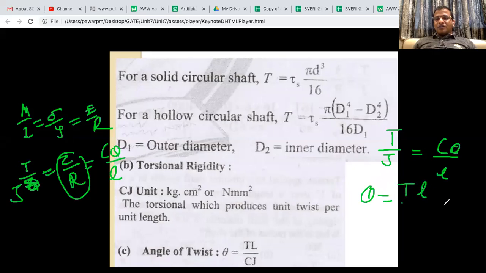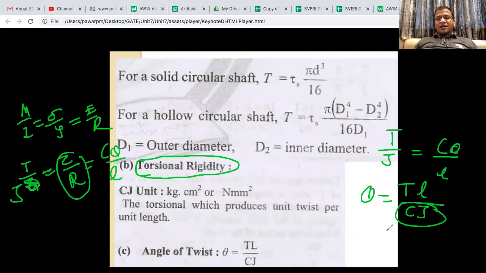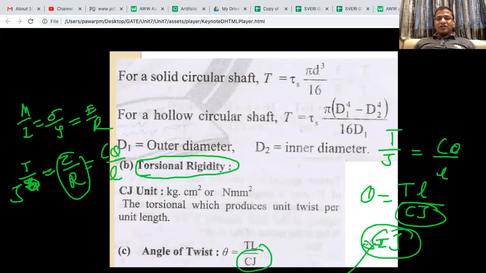T is the torque in the shaft, L is the length of the shaft, and then you have CJ. So the CJ is called the torsional rigidity. Sometimes if they give a direct value of torsional rigidity, you may not understand what torsional rigidity is. So you should know the term CJ or GJ, where G or C is nothing but the modulus of rigidity or shear modulus.